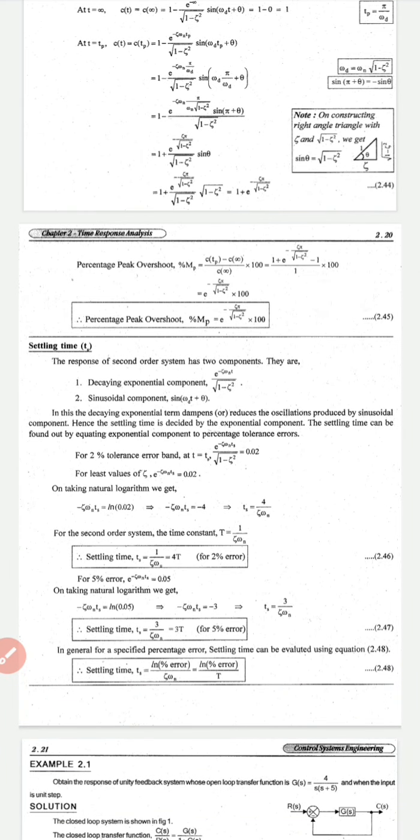What are the percentage tolerance errors? You will have two percentage tolerance errors. One is the 2% tolerance error, and the other one is the 5% tolerance error. If you have the 2% tolerance error, what will be the settling time? And if we have the 5% tolerance error, what will be the settling time? So you have to calculate it. At t is equal to ts, now you are finding the settling time.